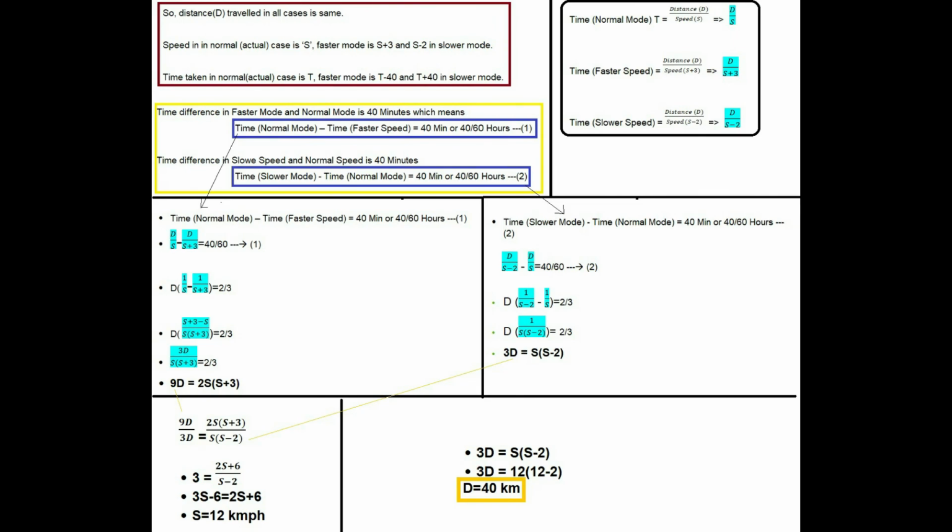If it was confusing, I suggest that you please go back and see these calculations one more time so that you can understand well. This completes our question. So the distance traveled by the man is 40 kilometers.